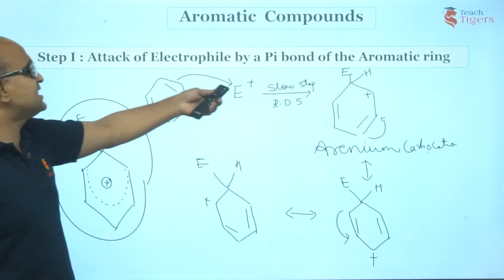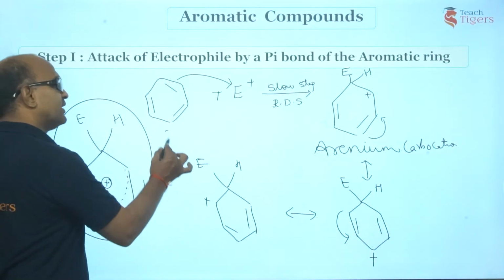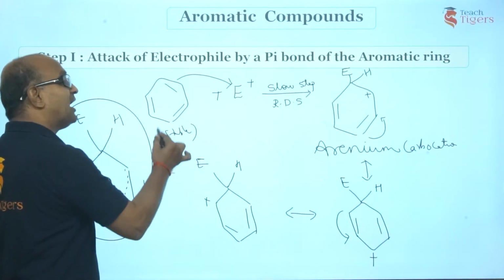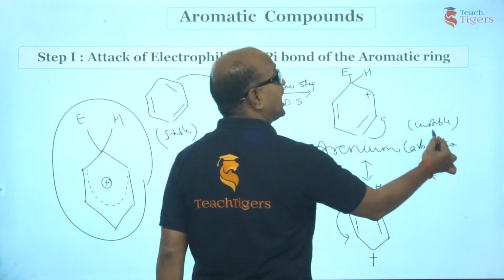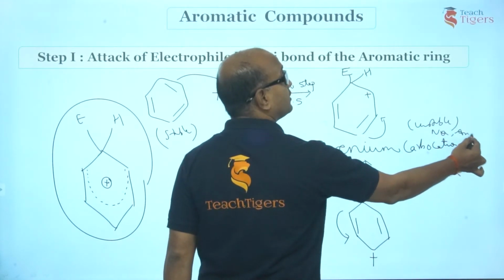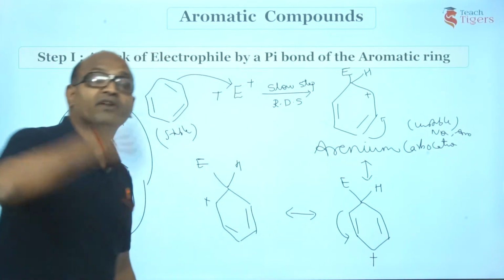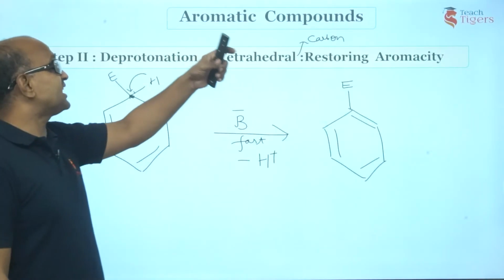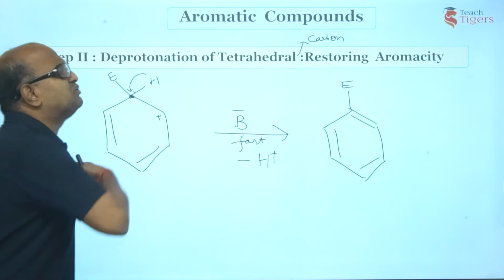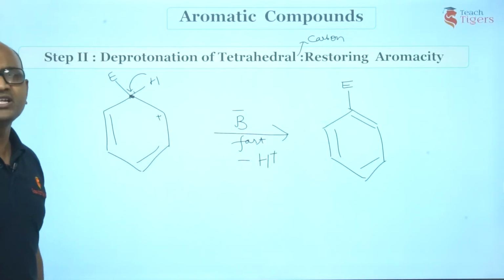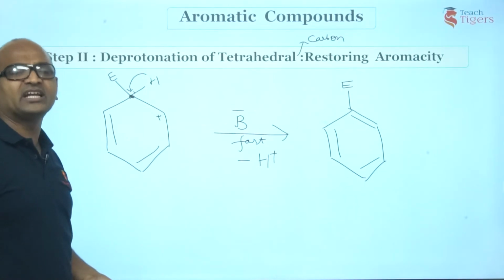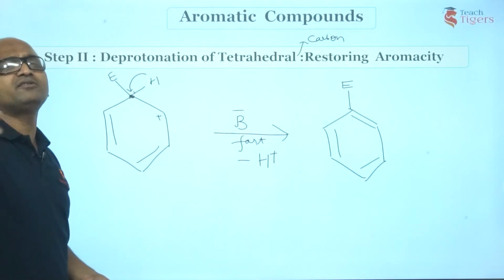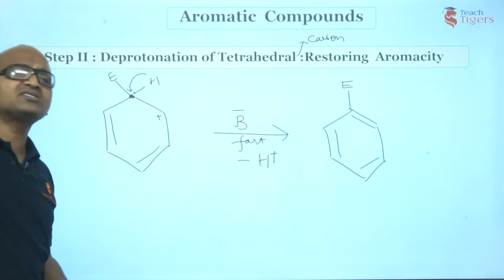See this last reaction. This was very stable, an aromatic compound. It became an unstable species. Why? Because it is a non-aromatic ion. So you require very high activation energy. See the second step. The second step is a very fast step. Why is it fast? Because a non-aromatic compound is converted into aromatic. The activation energy is very less and hence it is a fast reaction.